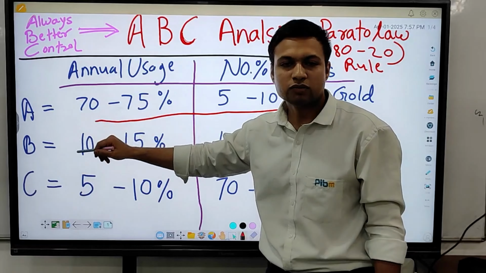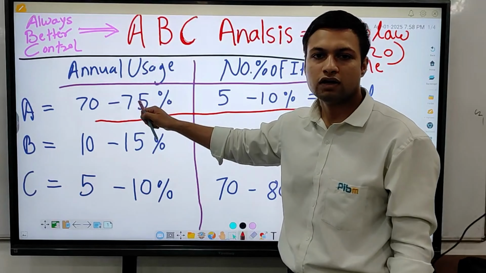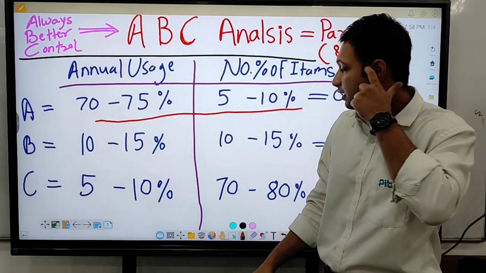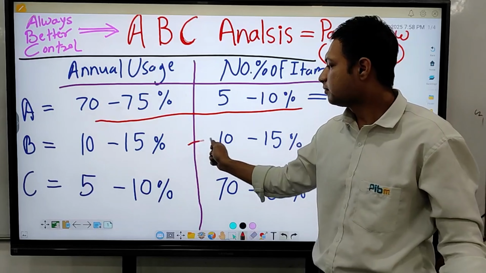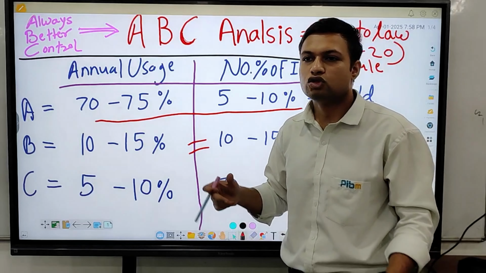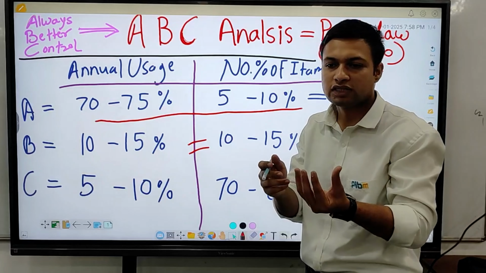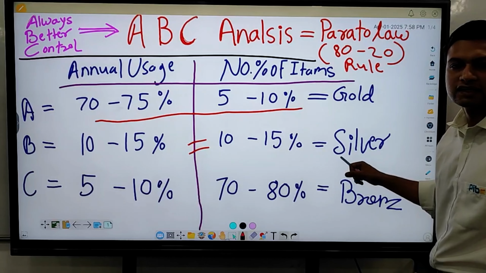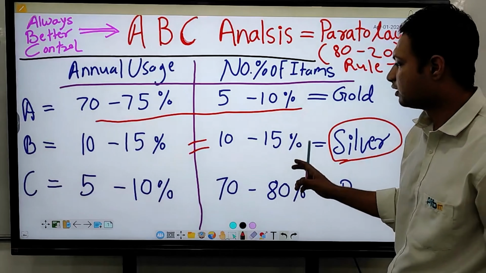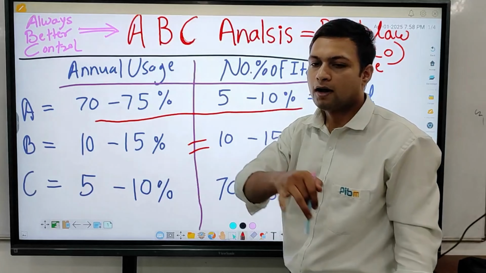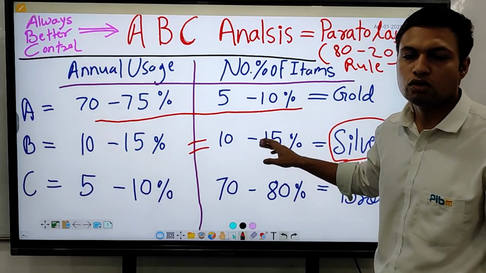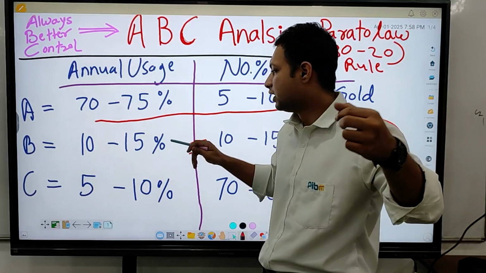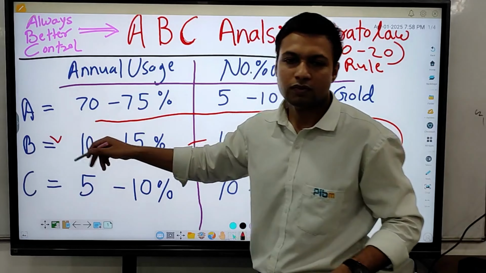Now the B items are those items which we use in our production or manufacturing process. We will take it as 10% to 15%, and it's the same for the number of items in our inventory. So both are equal: the value of those items is equal to the number of items in our inventory. For example, silver can be the best example, which we sell in our jewelry shop. If you take the example of a jewelry shop, then this is the B item in ABC analysis.